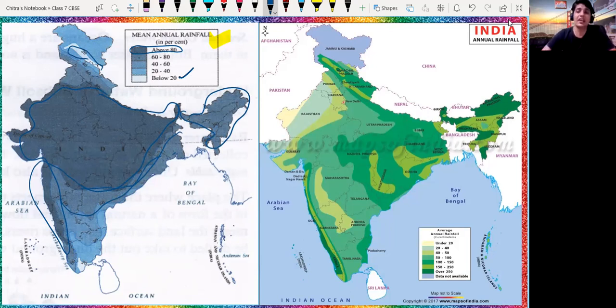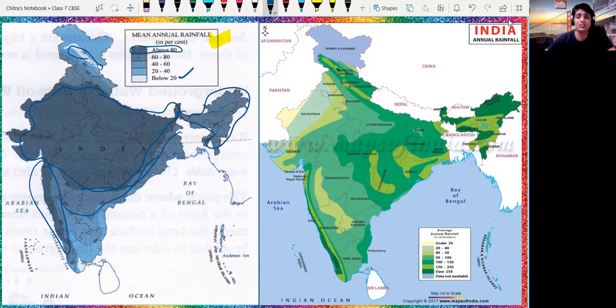In the other diagram, you can see the average rainfall is mentioned in centimeters. The very green part is where high rainfall occurs, and the light green part is where very little rain falls. So this is the distribution of water according to the annual rainfall.